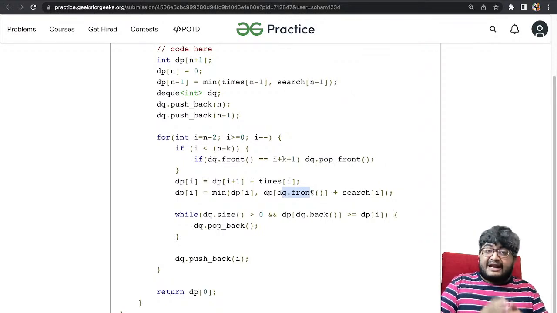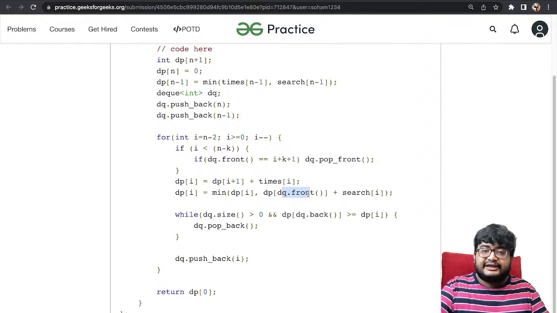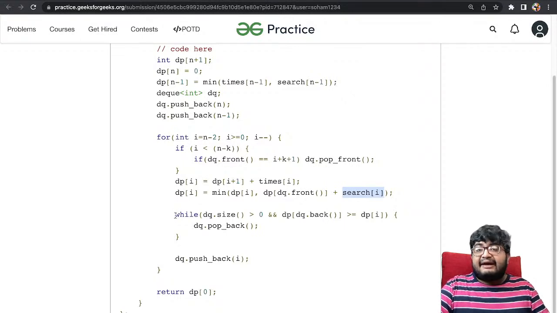Whatever is the minimum value of dp from i plus 1 to i plus k, it will return its index from dq, because dq is storing the indices. So dp of dq dot front will get the minimum dp value, plus search of i, right? And next we'll have to insert this.